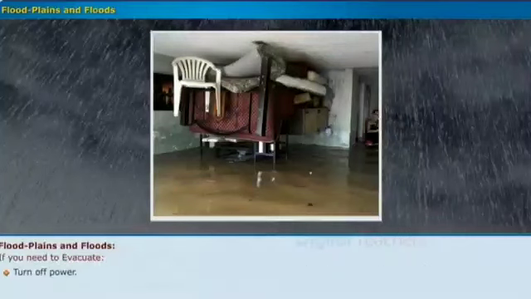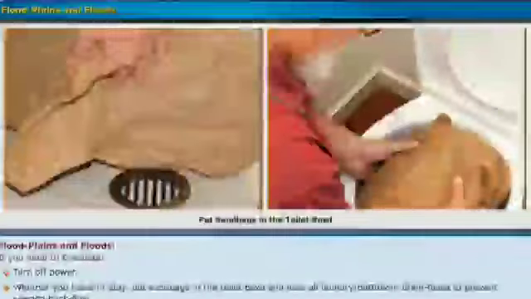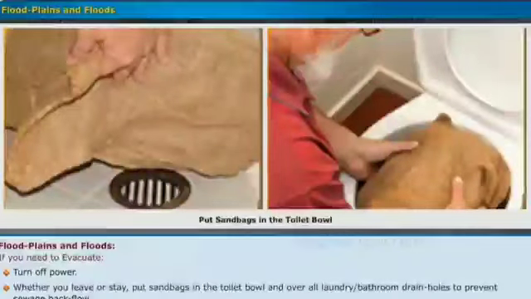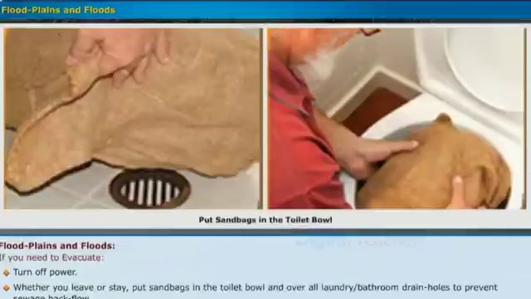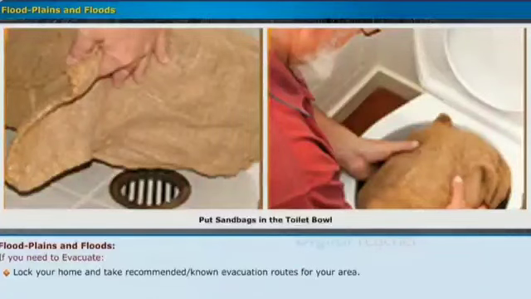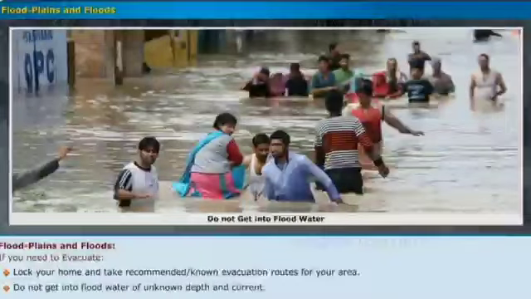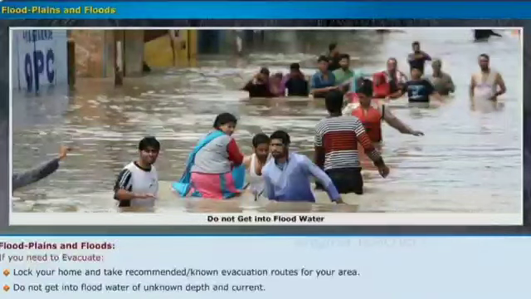Turn off power. Whether you leave or stay, put sandbags in the toilet bowl and overall laundry or bathroom drain holes to prevent sewage backflow. Lock your home and take recommended or known evacuation routes for your area. Do not get into flood water of unknown depth and current.